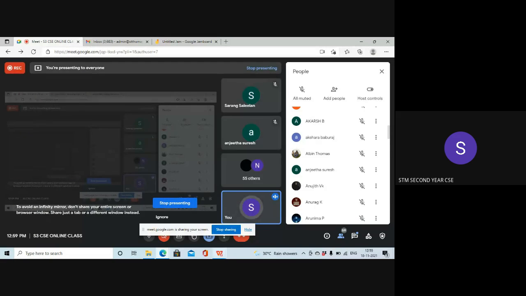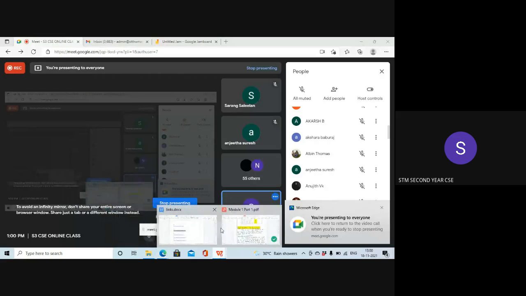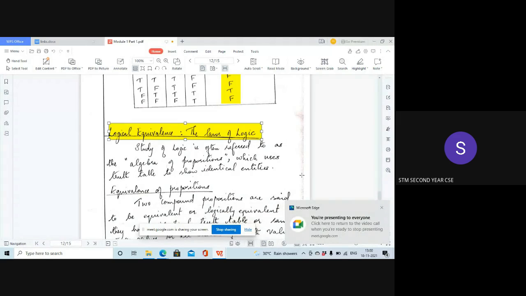Whichever law we are studying, put it in a box, and try to study and memorize it frequently and work out problems frequently, so that you will gain speed. Now let us see what these laws are. You can write the heading as logical equivalence, or the laws of logic.